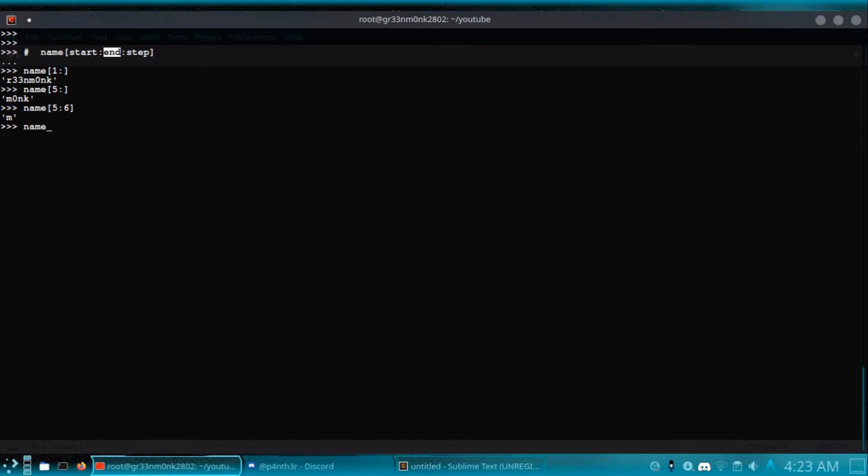If I print out the name, you can see 0, 1. Yes, remember indexes start from the 0th position. So 0 1 2 3 4 5. At the fifth position we have the M.